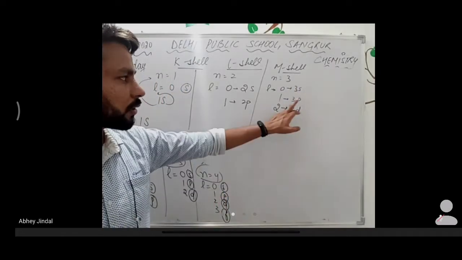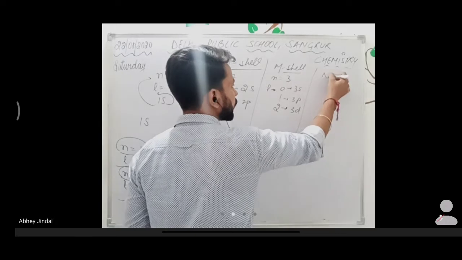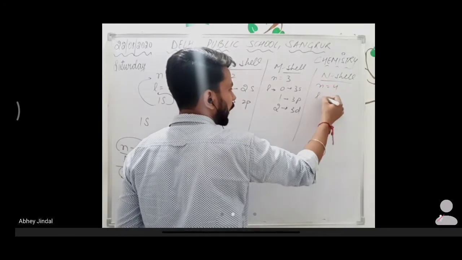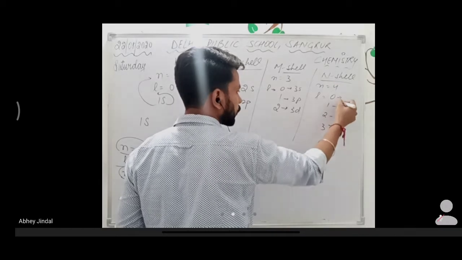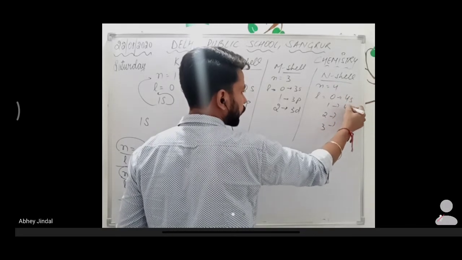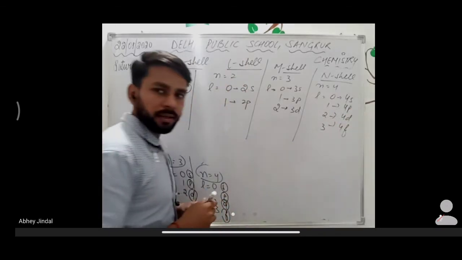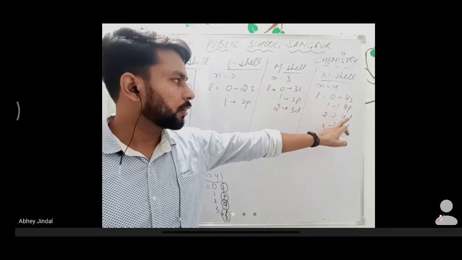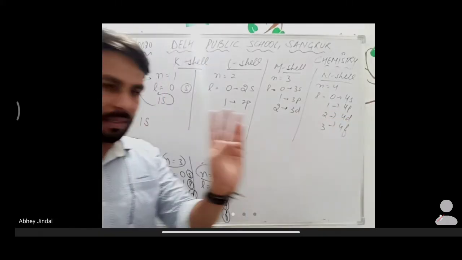Next is the N shell, n is equal to 4, then l has values 0, 1, 2, 3. So for 0 we have 4s, for 1 4p, then 4d, 4f. It means the S, P, D and F subshells of the fourth shell.